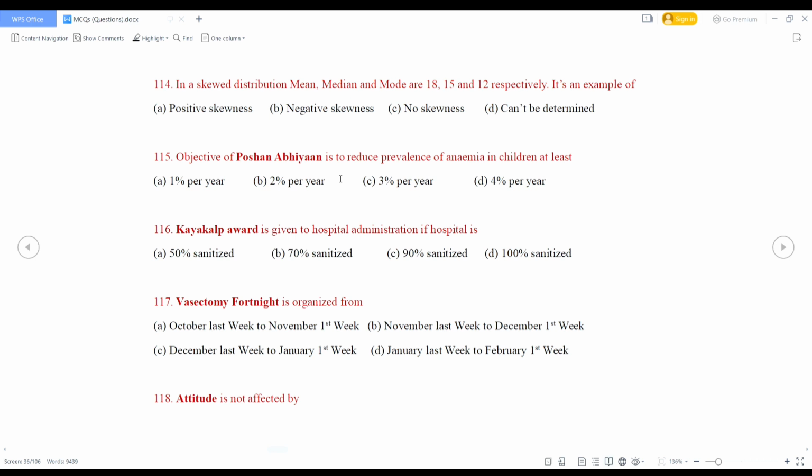Vasectomy fortnight is organized from? What is the right answer? November last week to December first week. So the right answer is option B.